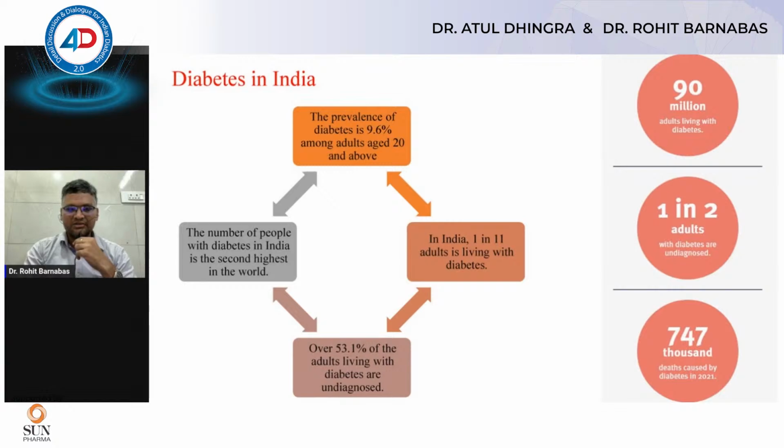To add on to this, when we are talking about morbidity and mortality and the complications because of diabetes, the disease burden is huge when we look at the Indian scenario. 90 million adults are living with diabetes. 1 in 2 adults with diabetes are undiagnosed, and 747,000 deaths were caused by diabetes alone in 2021.